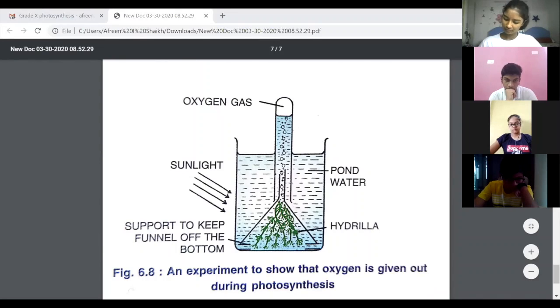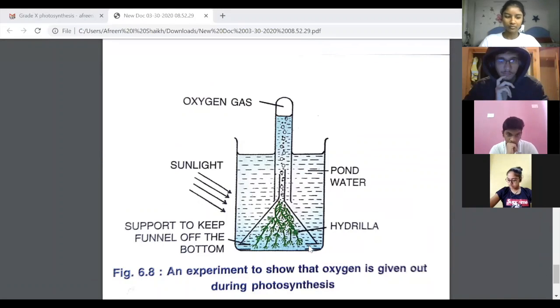Now, this is a very, very important board point of view, especially this experiment. Please see the setup. So we have an inverted funnel. We have placed some hydrilla water plants here, and we've taken pond water in a beaker. And this support here is very important. Can you see the support to keep the funnel off the bottom? Yes, ma'am. This support is very important. So you need to draw this in the exam if ever you get to draw this diagram. Then you have the plant here.